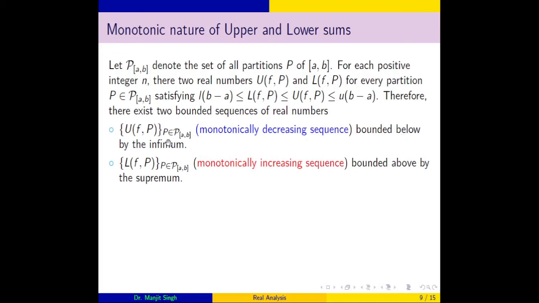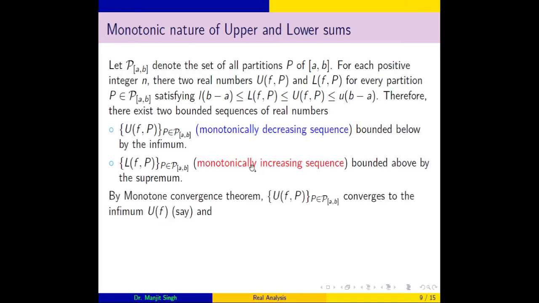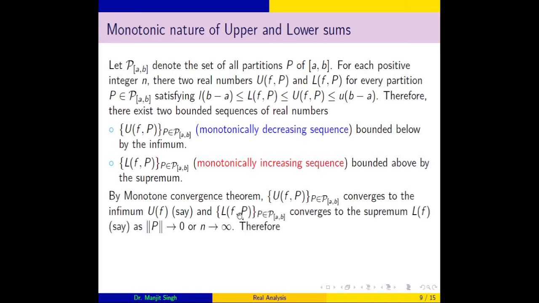We know that it has an infimum, so it is bounded below by the infimum. And similarly we have seen that the lower sum sequence is monotonically increasing and it is bounded above by the supremum. So by the monotone convergence theorem, this collection of upper sums converges to the infimum, and this collection of lower sums converges to the supremum.